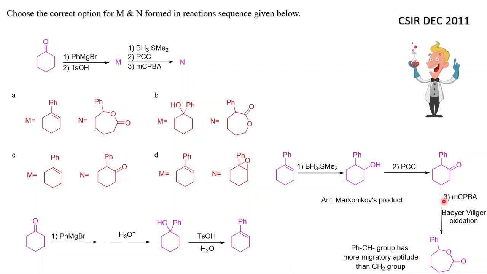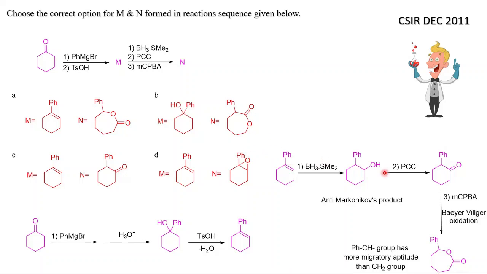Now when you react with mCPBA, this is popularly known as Baeyer-Villiger oxidation. So oxygen will be added between these 2 carbons or these 2 carbons. That we have to know, because options A and B both give an answer. You can see in option A, oxygen is added between Ph-CH and the carbonyl group and ring expansion from 6 to 7 occurs, and also in option B oxygen is added between this carbon and this carbon. So what will be the correct answer?